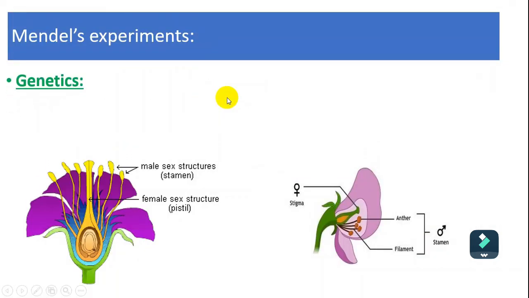To study something, we have to follow the scientific steps, the scientific method. We have to do experiments to study genetics, to be sure that it is true and scientifically correct.